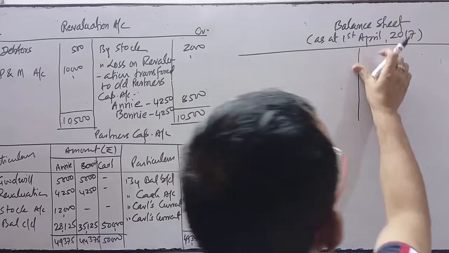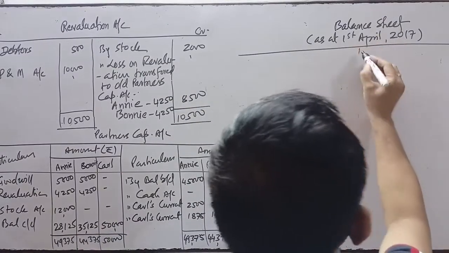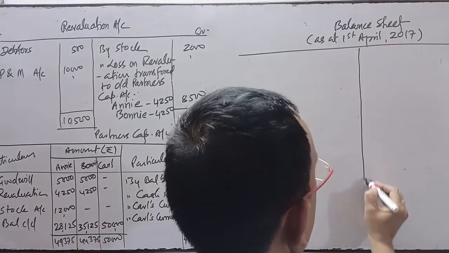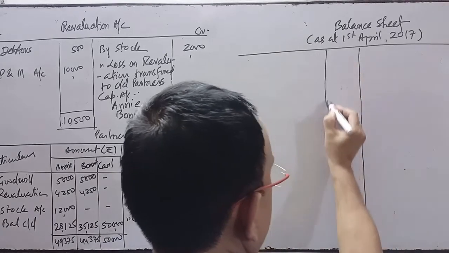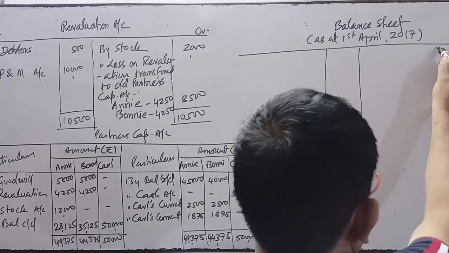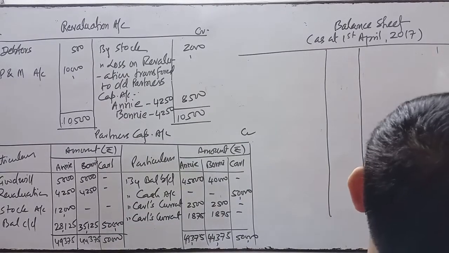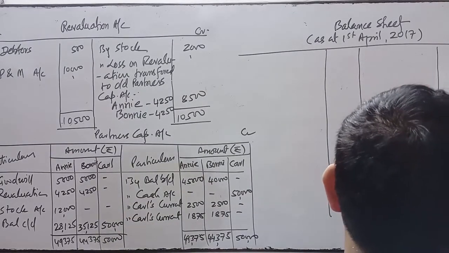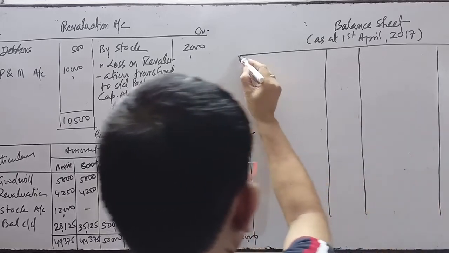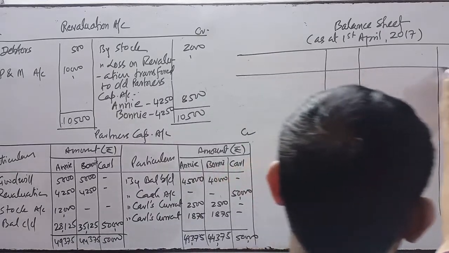That's why it is called the revised balance sheet, or you may say it is a new balance sheet after the admission of a new partner. And who is the new partner? Carl's is the new partner.